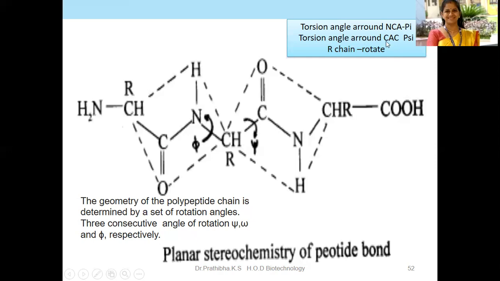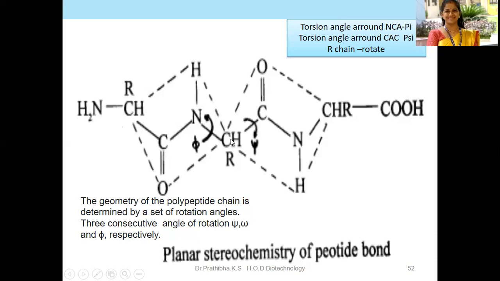The torsion angle around the alpha carbon and the carboxyl group, you can see psi. So our chain will rotate here in this particular direction.